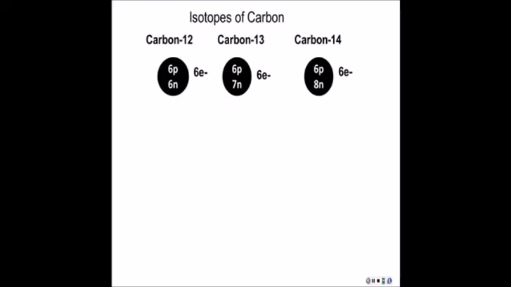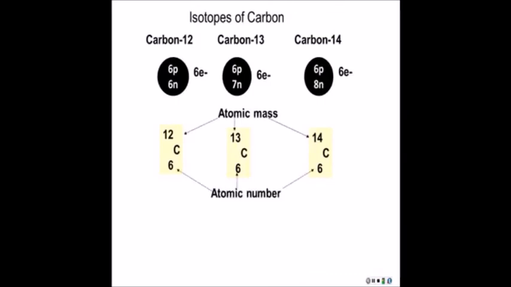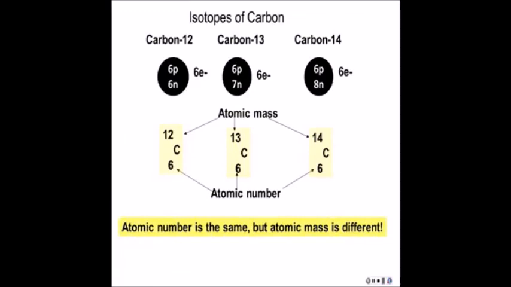Now here's another way to represent carbon atoms. It means the same thing as we saw before: atomic mass is the number at the top, and atomic number is the number on the bottom. So, isotopes then are atoms of the same element that have a different mass. And the mass difference is due to a different number of neutrons.